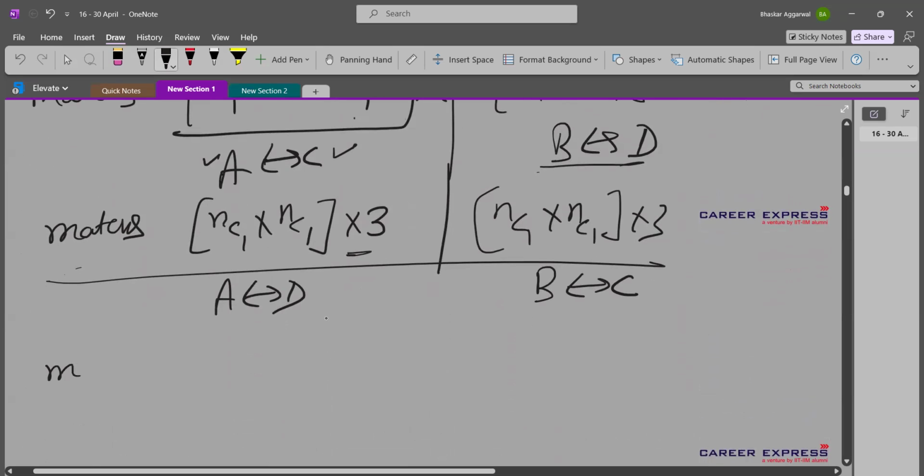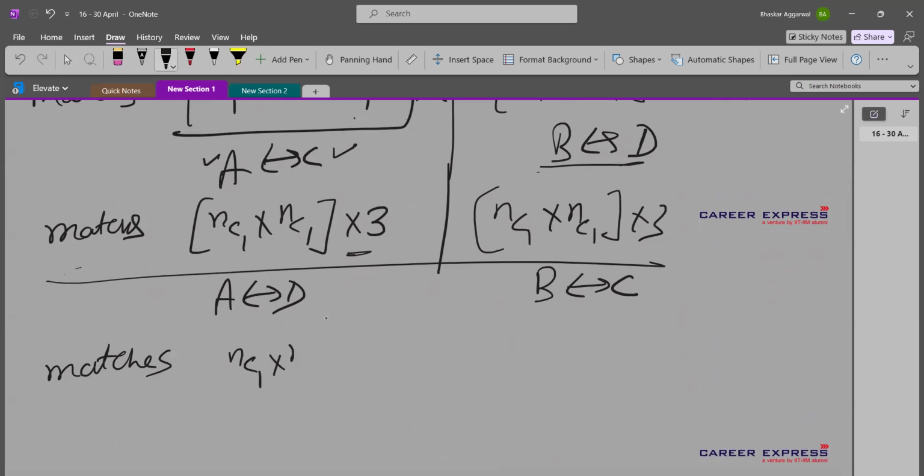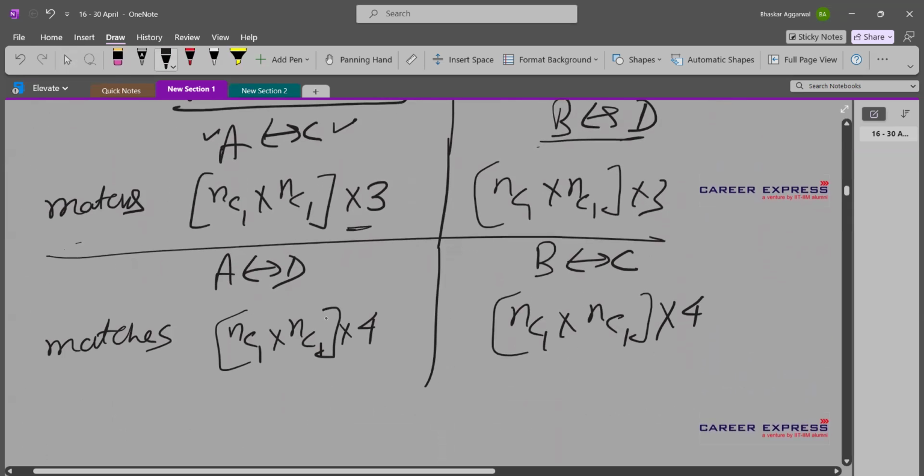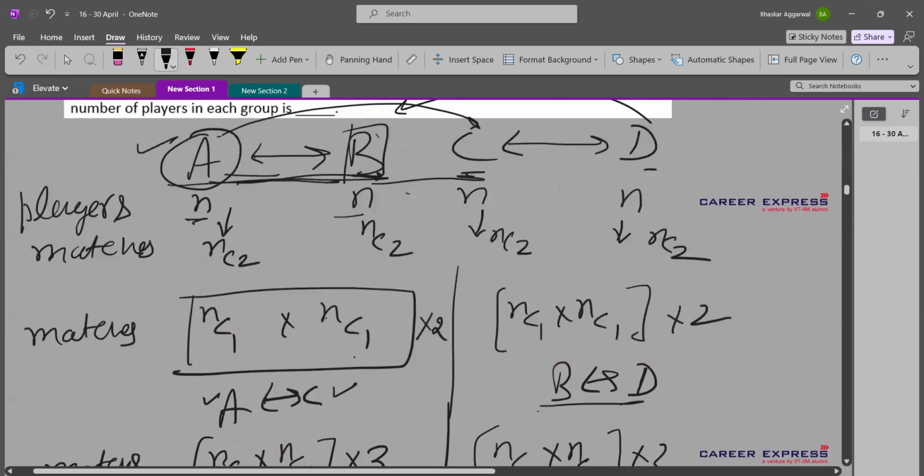So we will pick one player from group A and one player from group D, NC1 and NC1. And they will play 4 matches against each other. So we will multiply NC1 into NC1 with 4. And same thing will happen in this case, NC1 and NC1 into 4. So that is the total number of matches in every scenario.